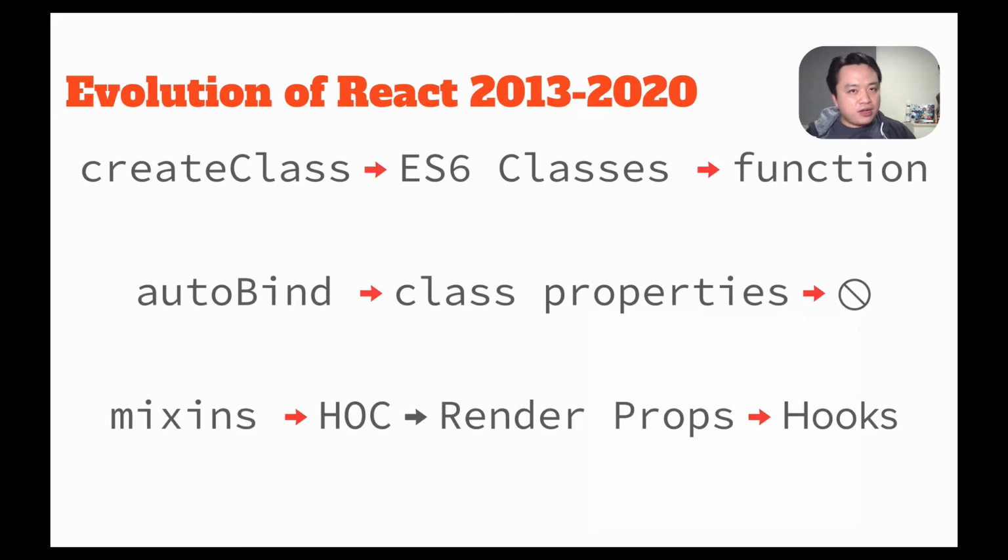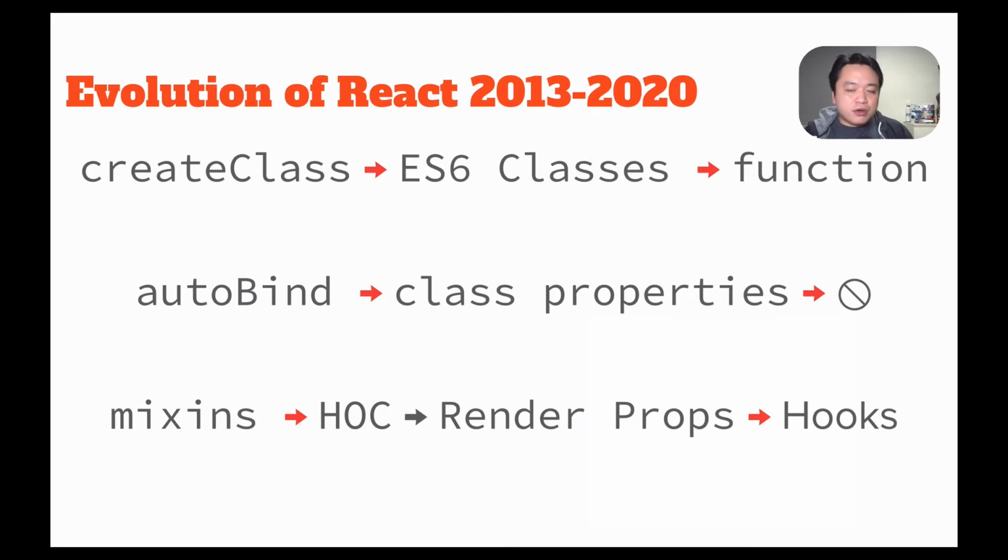Over the past 7 years, React the language has also evolved tremendously. We used to create components with the createClass API, and then we dropped that for ES6 classes. And today, 99% of components can be written as function components. We used to have React autobind event handlers, and then we made it the default, and then we made it not default, and then we bound them in the constructor, and then we used class properties to bind them, and then we stopped needing to bind at all.